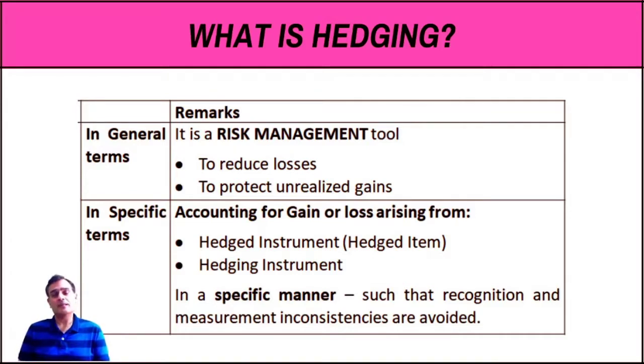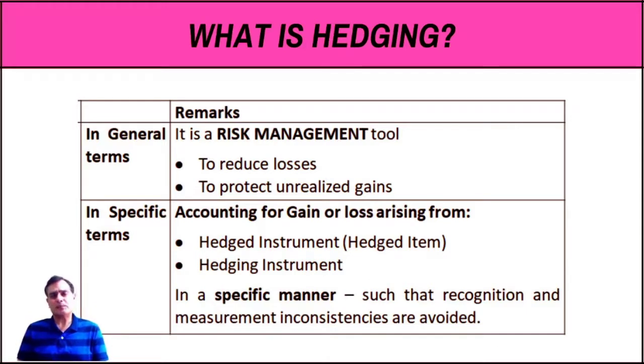Or it could also be something like, you want to sell an inventory for that matter, and that inventory is to be sold at a profit. Now, this is something which is unrealized at the moment, but you want to lock in the amount of profit which you're going to earn. So I would say hedging involves two kinds of activities. It is managing the risk in such a way that you either try to protect yourself from losses, or you try to protect your unrealized gains.